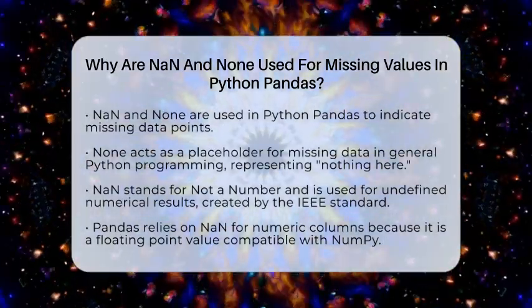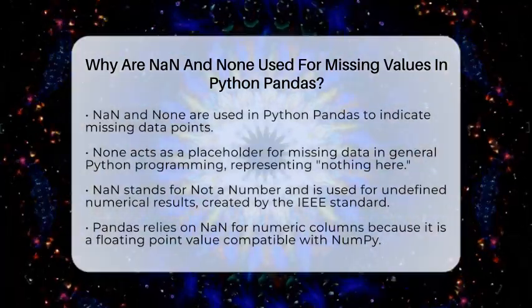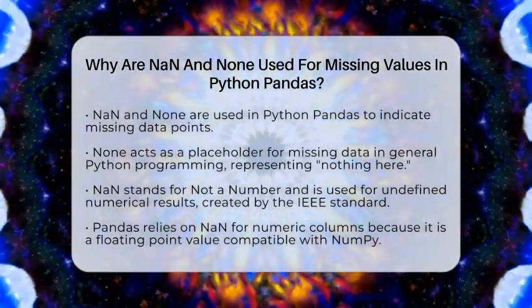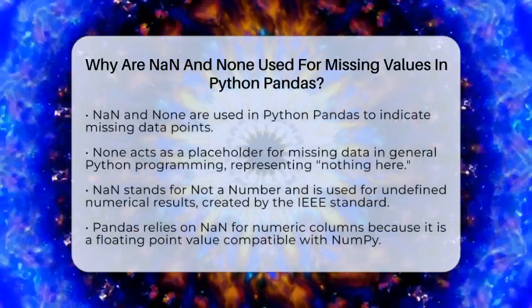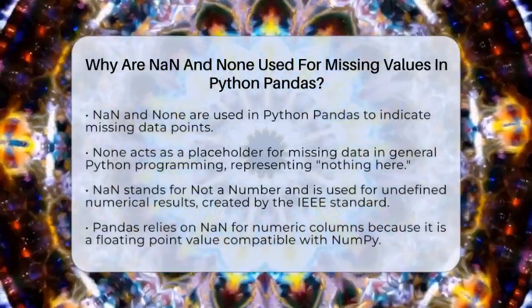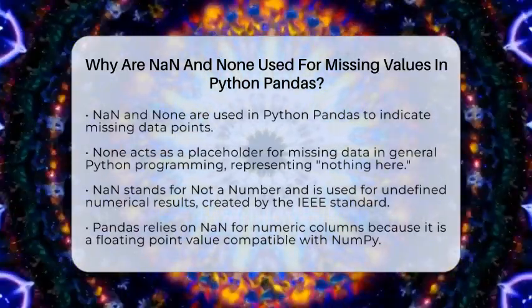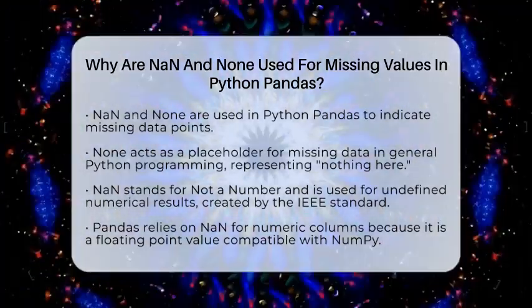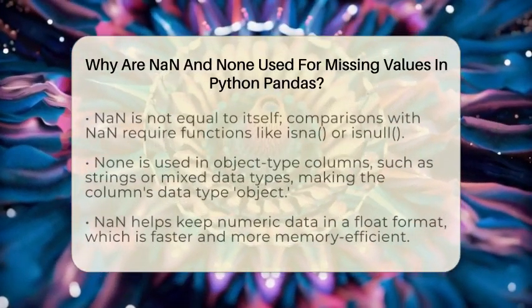Now, NaN stands for Not a Number. It's a floating point value created by the IEEE standard, used to indicate undefined or unrepresentable numerical results, like dividing 0 by 0. NaN is part of the NumPy library, which Pandas relies on heavily for numerical data. Since Pandas is built on top of NumPy, it uses NaN mainly for numeric columns.